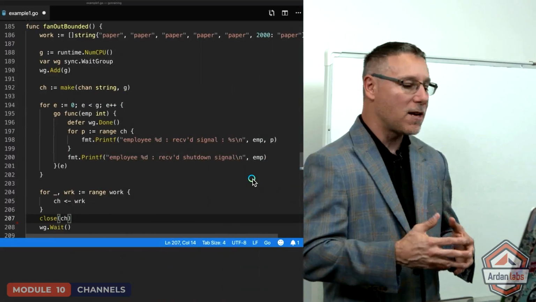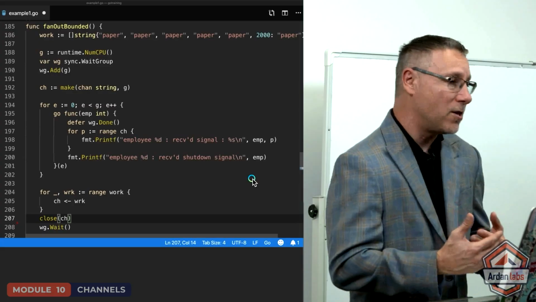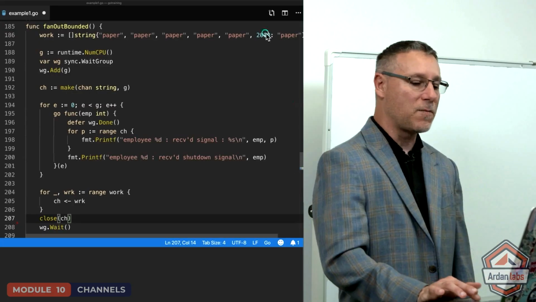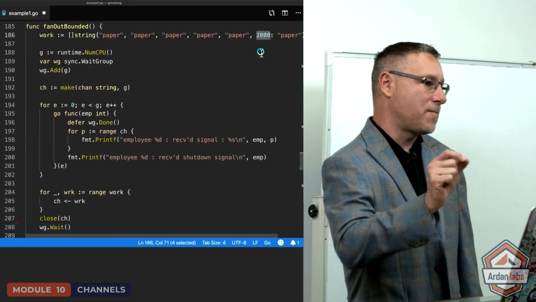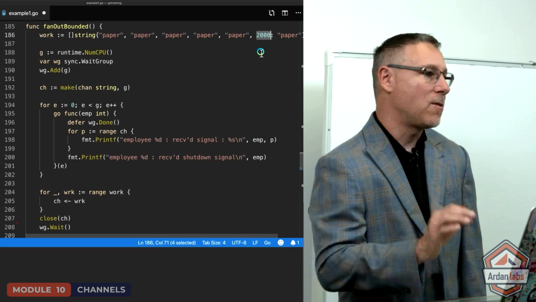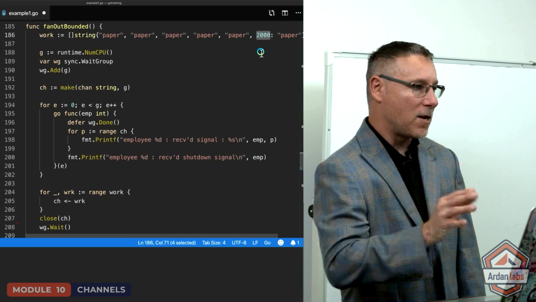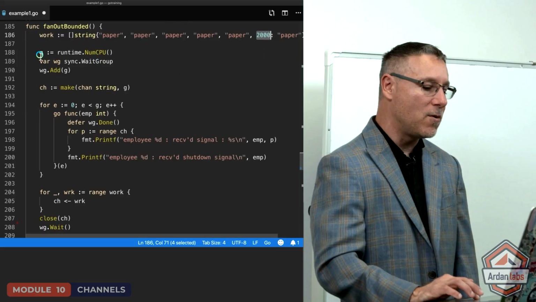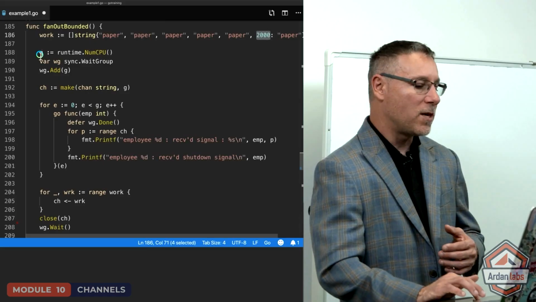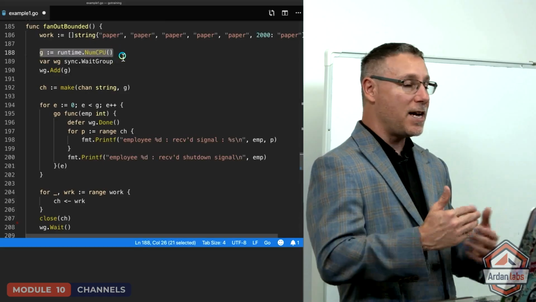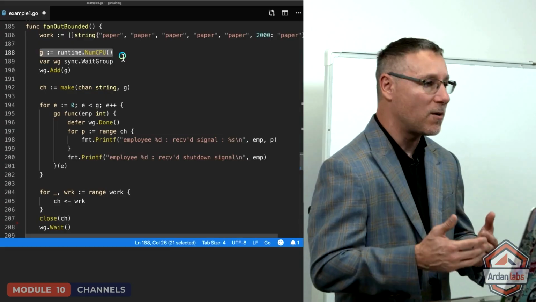So on line 186, there we are where I'm defining 2,000 pieces of work to do. You may not have ever seen the syntax before with an array or a slice, but you can see that I'm setting an index position for that last piece of work that will create a slice with a length of 2,000. Now, again, I'm going to use runtime.NumCPU as my initial magic number for this pool. We're going to define, in my case, 8 goroutines that are going to do the full work of the 2,000 pieces of work that we have here.